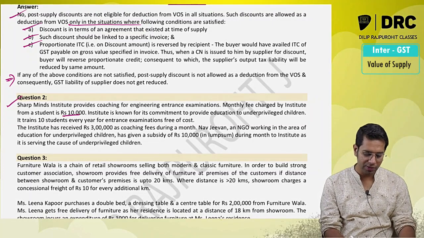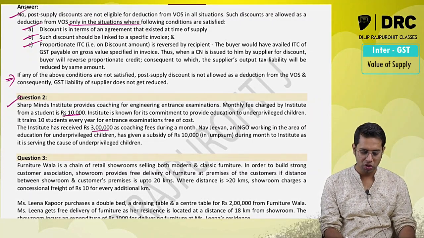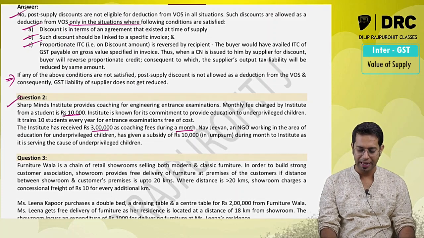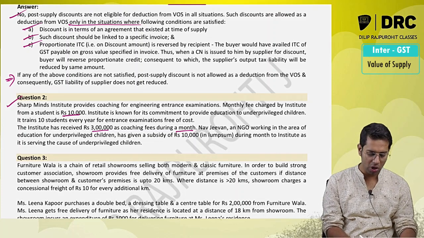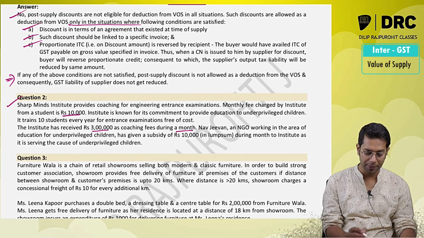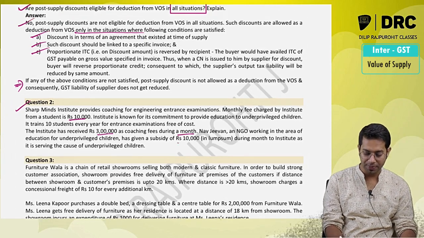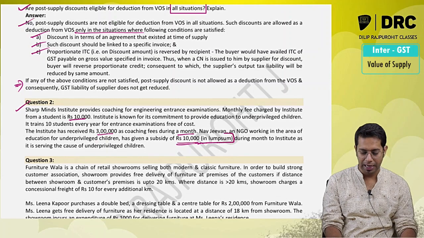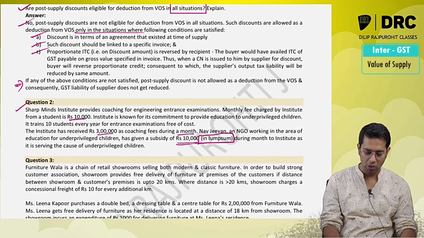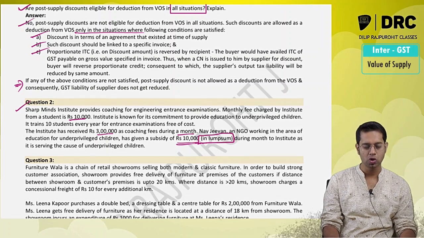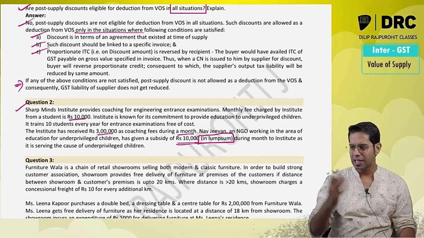The institute has received 3 lakh rupees as coaching fees for a month, and Nav Jeevan, an NGO working in the area of education for underprivileged children, has given a subsidy of 10,000 rupees in lump sum during the month to the institute, as it is serving the cause of underprivileged students. So what has happened in this case, sir?